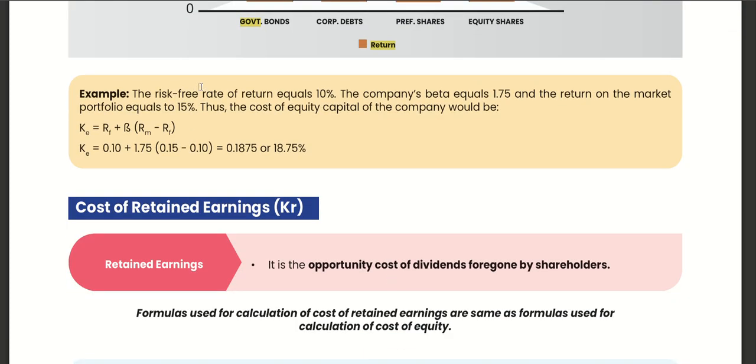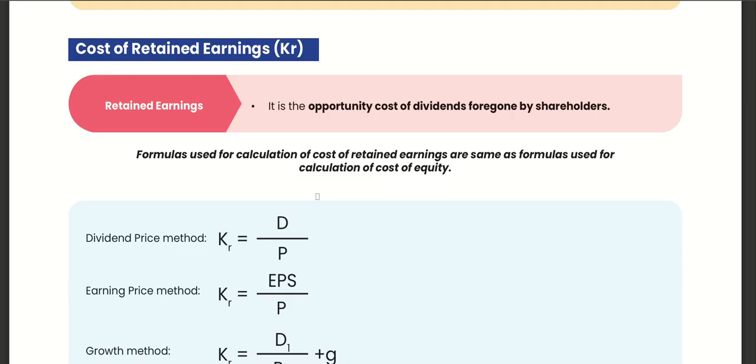Example: the risk-free rate of return equals 10%. The company's beta is 1.75. Market portfolio return is 15%. The cost of equity would be risk-free rate plus risk premium into beta coefficient. So this is 18.75%.